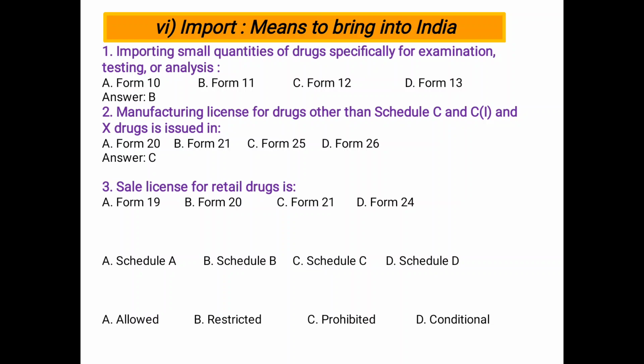Next, a sale license for retail drugs is form number 19, form number 20, form number 21, form number 24. Form 20.